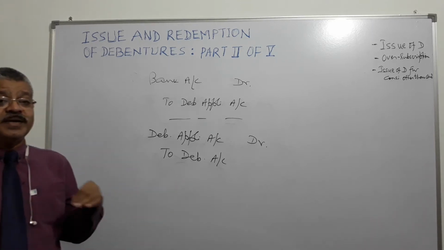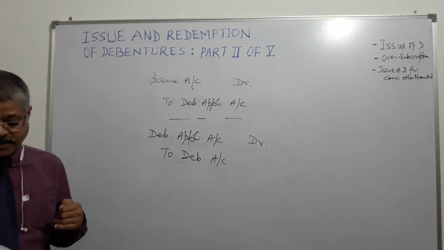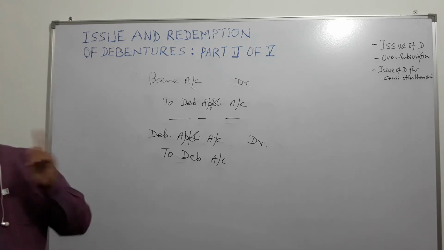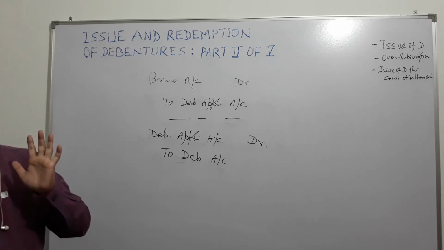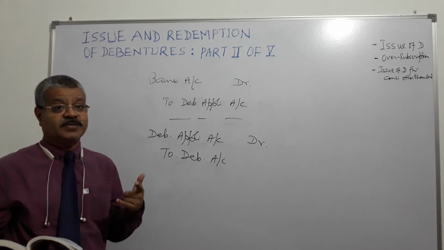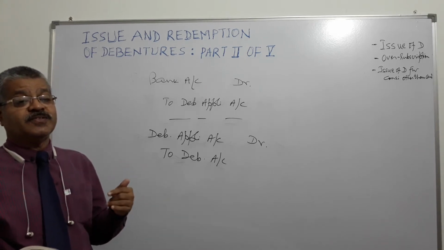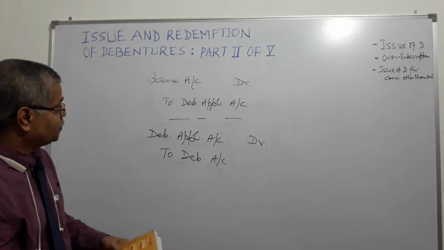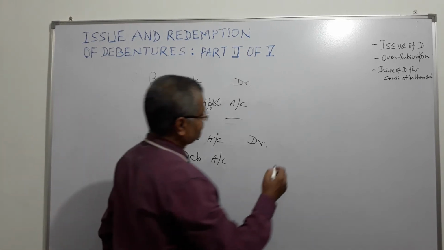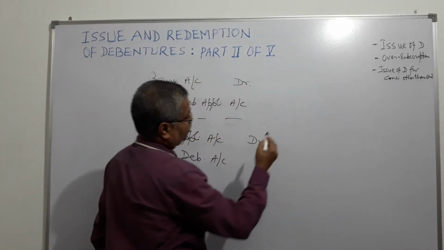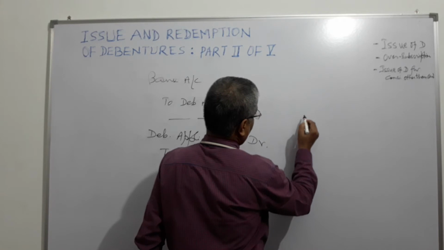Bank account will be debited and debenture allotment account will be credited. So that entry will get reversed. Which one? Debenture allotment account. We can write it like this. At the time of allotment, what will happen?